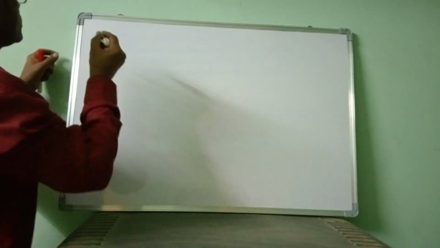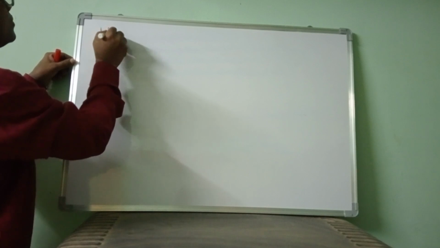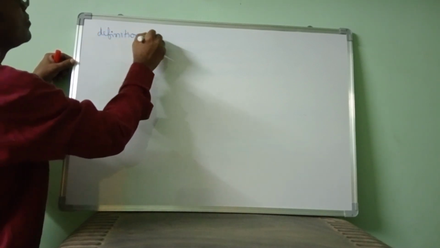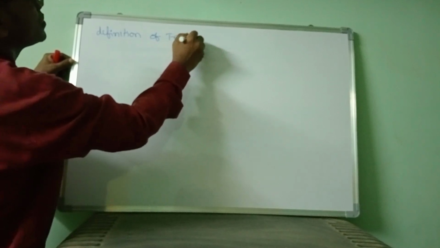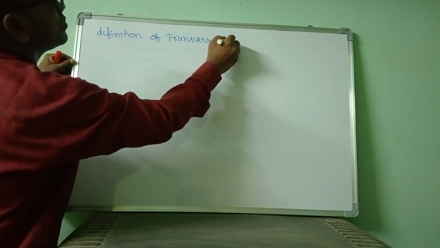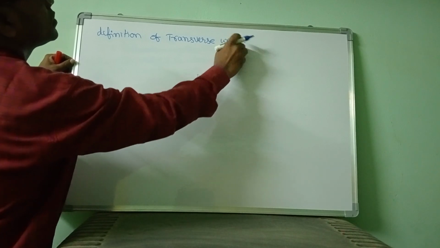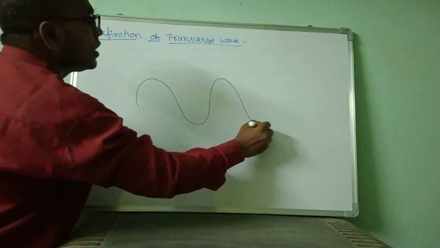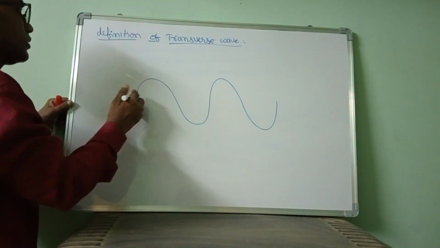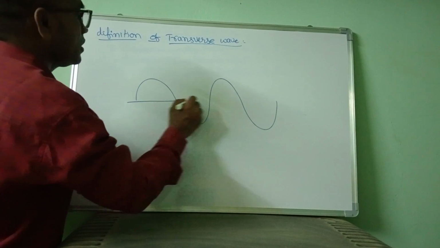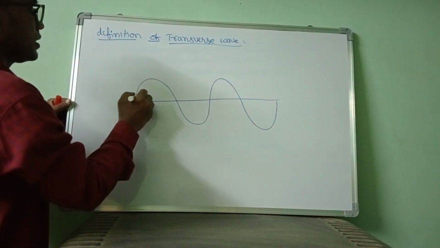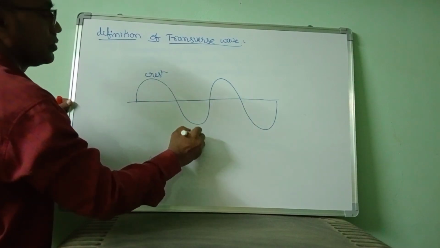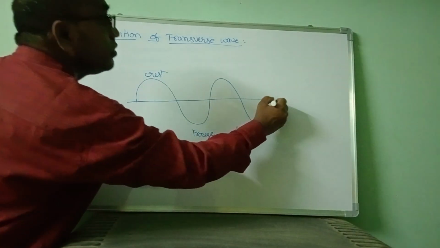Next one, the definition of transverse waves. See here how transverse waves are formed. This is the representation of a transverse wave. In this, what will be formed? Crests and troughs. So what is the wave direction?